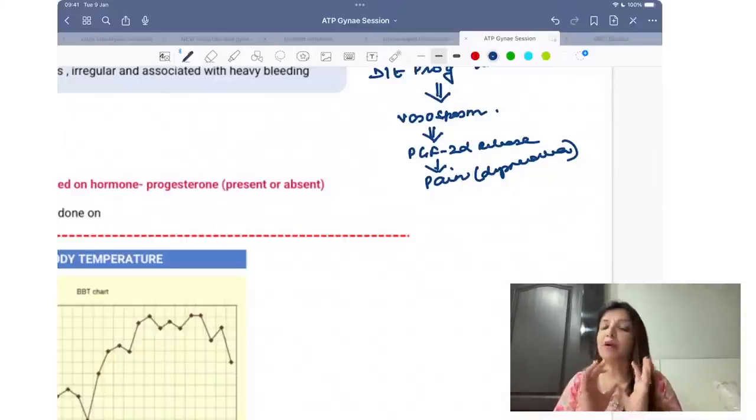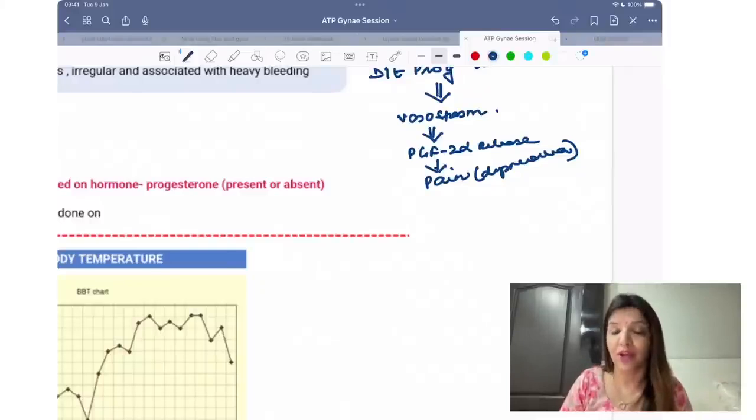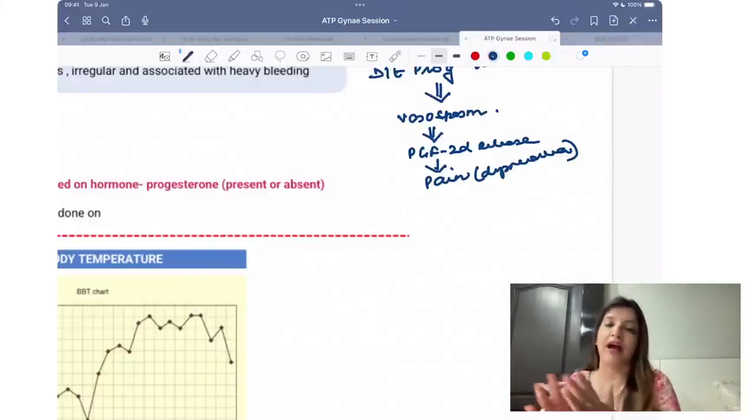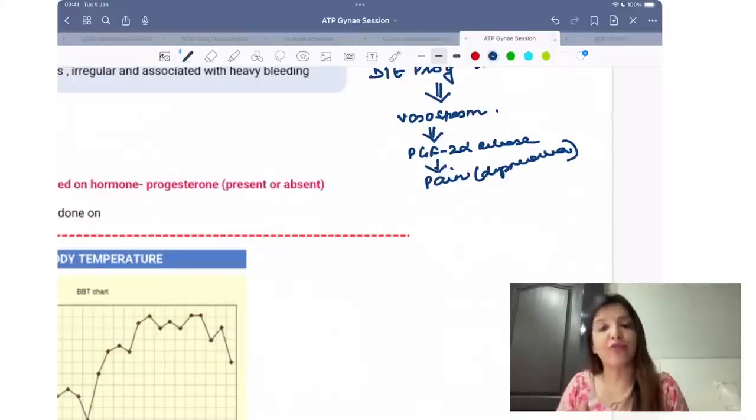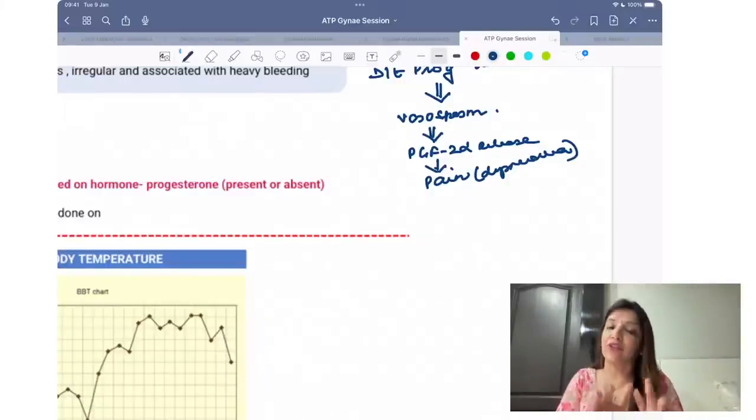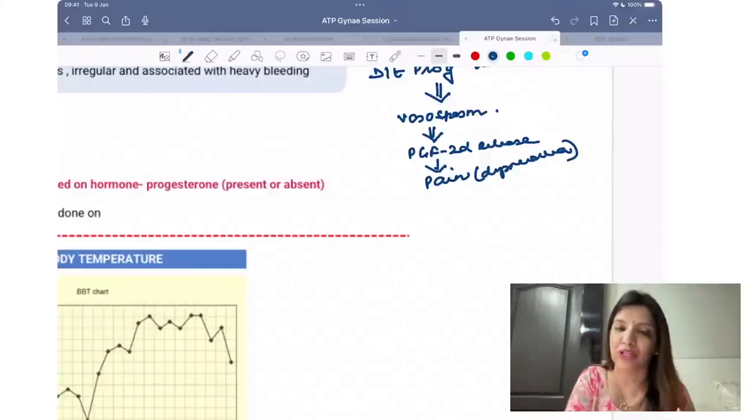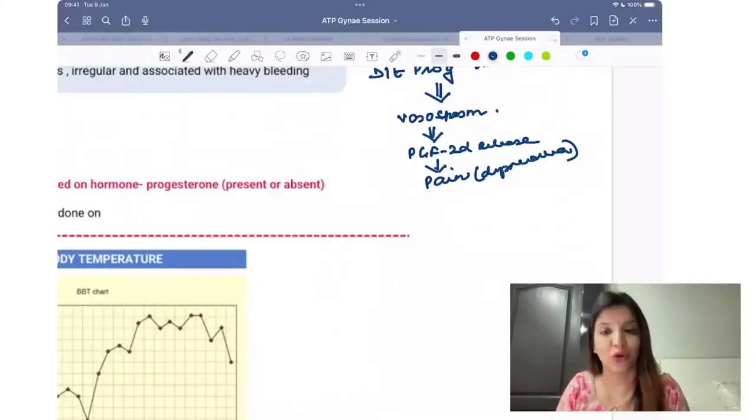But इसका मतलब कभी भी ये नहीं होता बेटा कि अगर किसी फीमेल को पेन नहीं फील हो रहा है, so always she is having anovulatory cycles. हर फीमेल का एक threshold होता है to feel the pain, right? So pain हो रहा है, that is an evidence of ovulation. Pain नहीं हो रहा is not an evidence of anovulation. I hope this point is clear to all of you.